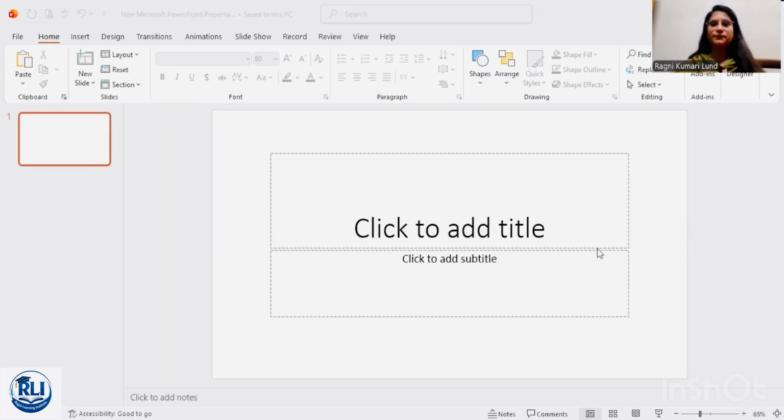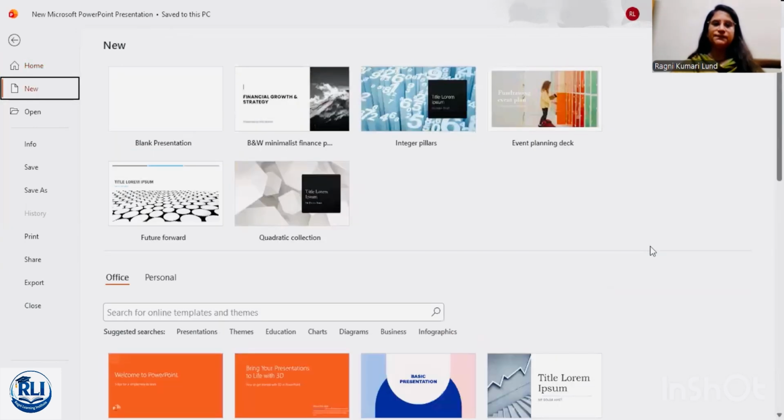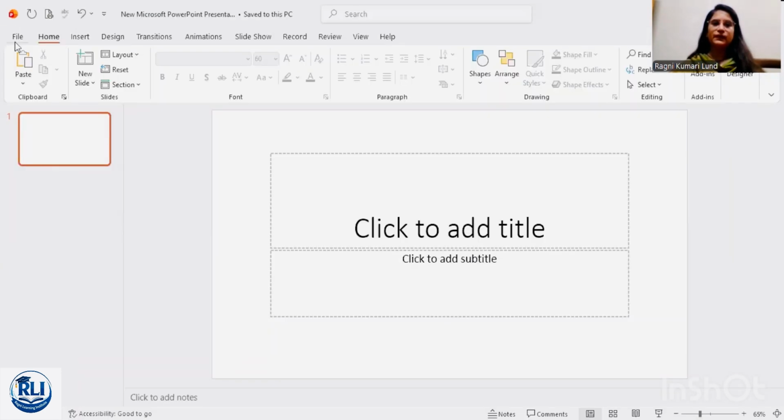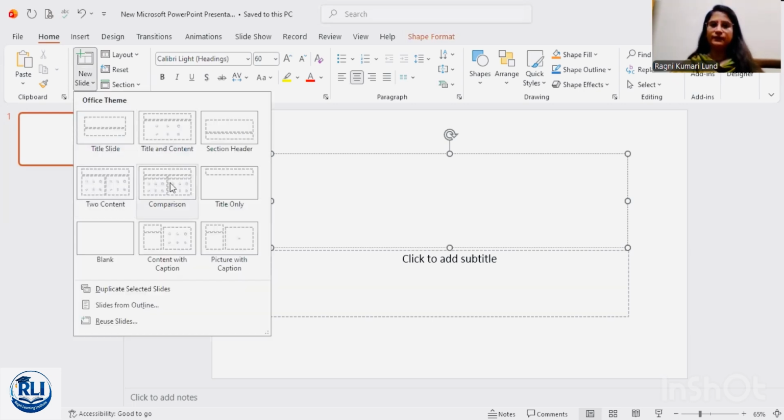And then we have PowerPoint. It is a renowned tool to make PPTs. You can even record your presentations. Here, click File. You can see similar options like in Excel and Word: Save, Save As, Print. Here, you can add more themes for your presentation. Go back. You can check Home. Click here and you can see all options are activated. You can add a new slide based on your requirement.